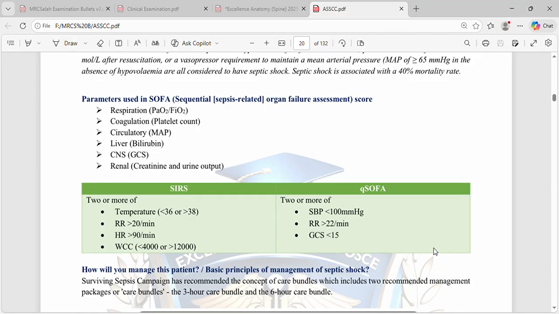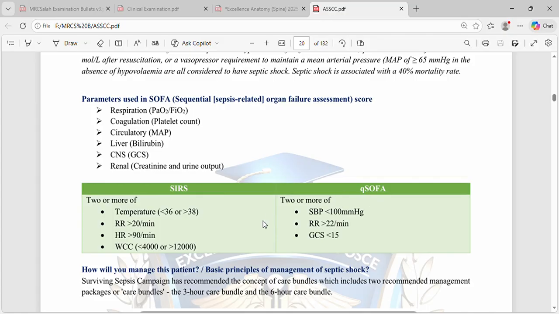GCS less than 15, respiratory rate greater than 22 per minute, systemic blood pressure less than 100 mmHg. And SIRS: 2 or more of the following: temperature less than 36 or greater than 38. This was the old criteria. This SIRS is the old criteria, and this is the new criteria.